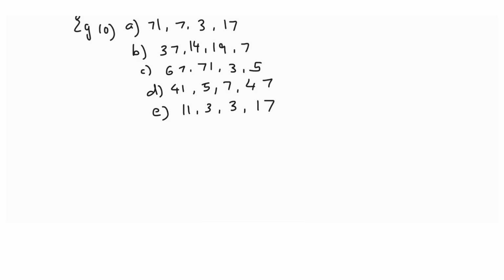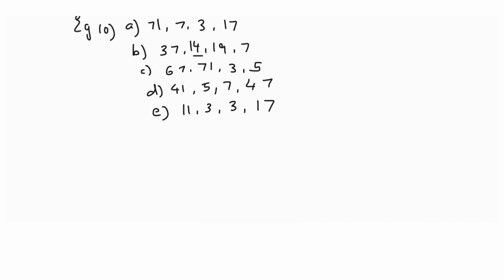If we start taking divisibility tests, say, are they divisible by 2? No. By 3? No. Yes, one number is 3 in A. So I think the divisibility test is not going to work. What strikes me is that 71, 7, 3 and 17 are prime numbers. In B, 37, 14 is not prime. In C, 19 and 7 are prime, 67, 71, 3 and 5 are prime, 41, 5, 7 and 47 are prime, 11, 3, 3 and 17 are prime.